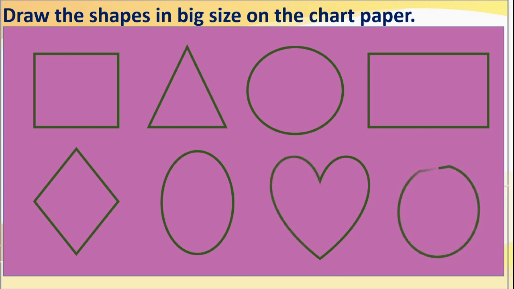You can see here kite shape, oval shape, heart shape, egg shape, isn't it? Some more we will try. See this? Cloud shape. This you know, star.